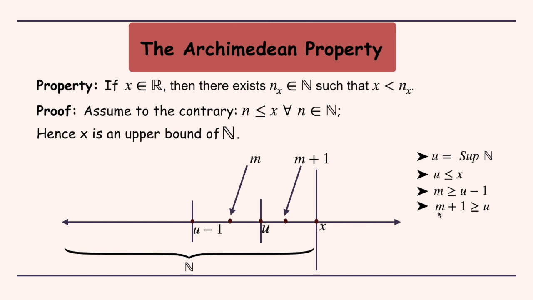Now what is this m plus 1? m plus 1 is again another natural number, and this statement says that we have a natural number which is bigger than our supremum. Is that possible? No, that's not possible, because the supremum is the least upper bound for the set. So this leads us to a contradiction, and hence the statement is valid: for any x we can always find a natural number nx such that x is less than nx.